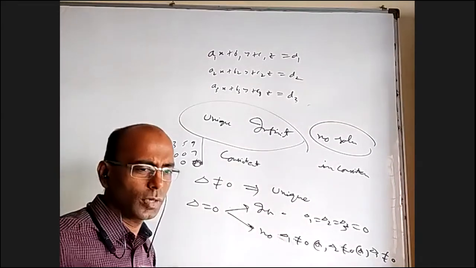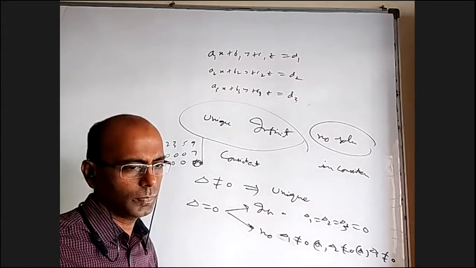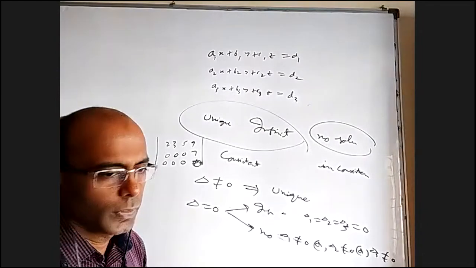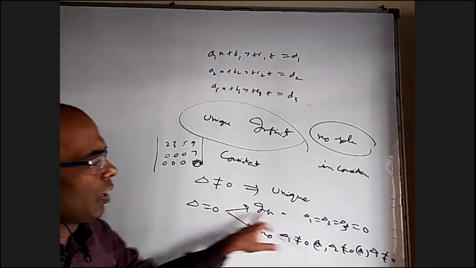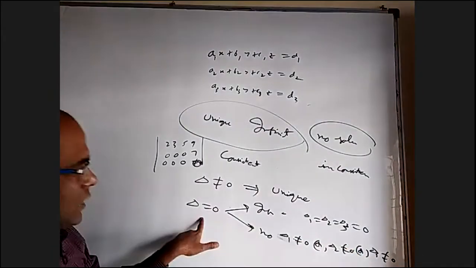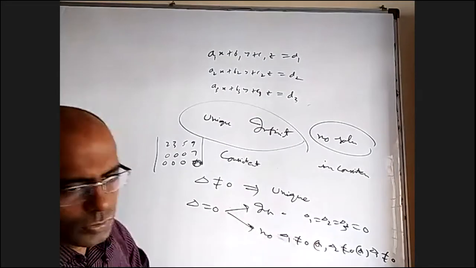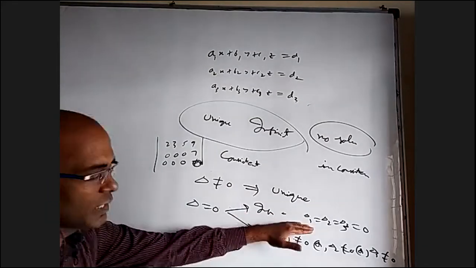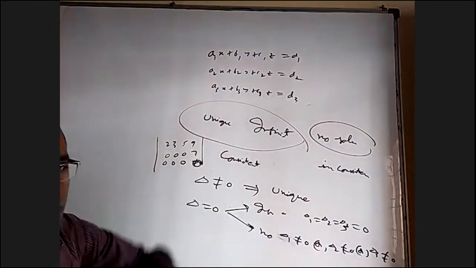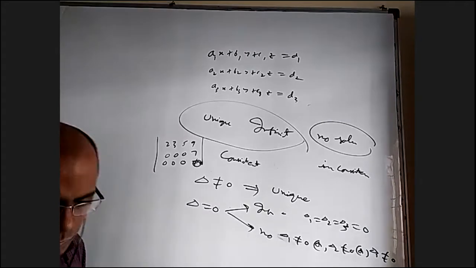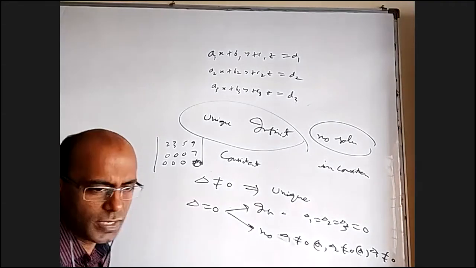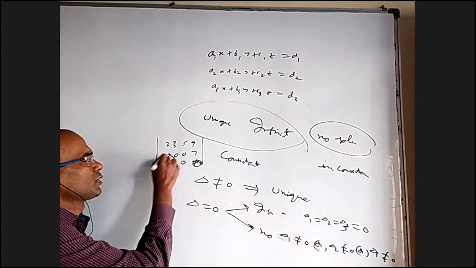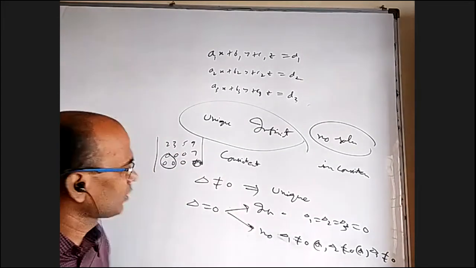But that case will come only when planes are parallel. So as long as no two planes are parallel, which you can see right from the question, there is nothing wrong in saying that when all deltas are 0, infinite solutions. If delta is 0 but at least one of them is non-zero, it is no solution. But one may ask, if all these are 0 but the planes are parallel, how will you check? That we are going to discuss. For that, rank is the best way. More than rank and all these things, you convert these three into zeros, and everything else you can see very clearly. I always do this only.